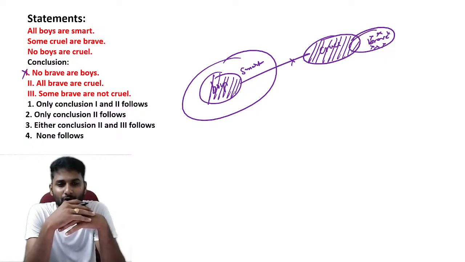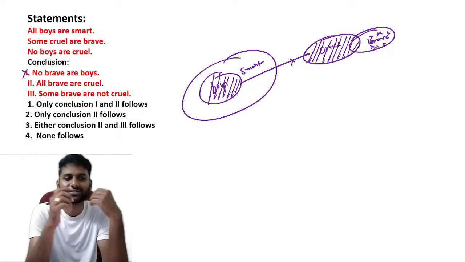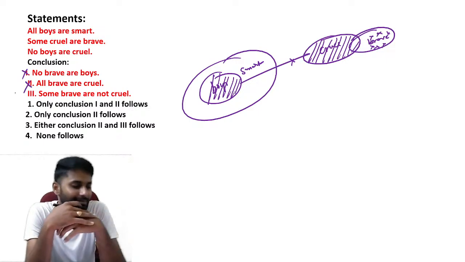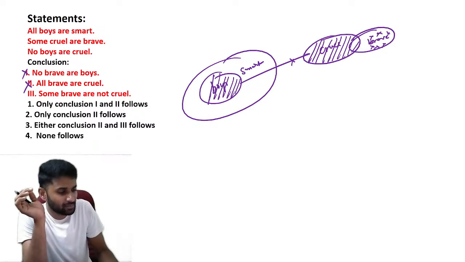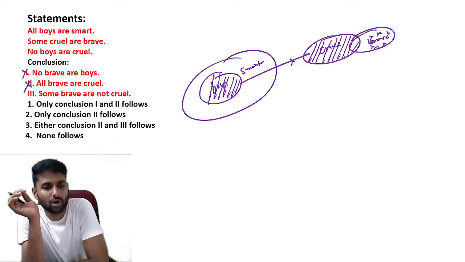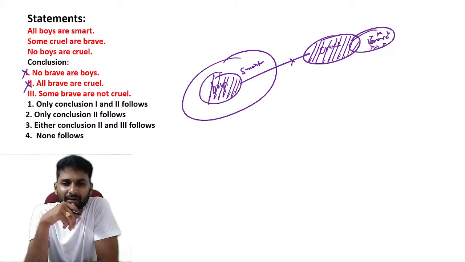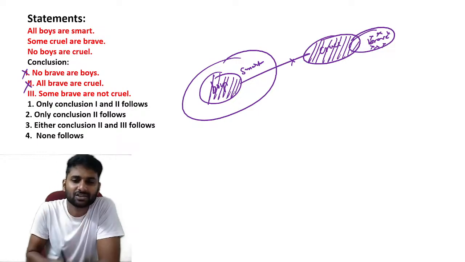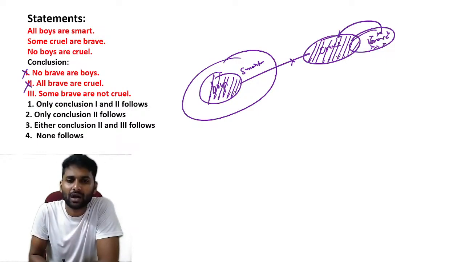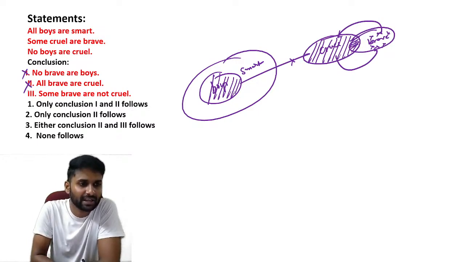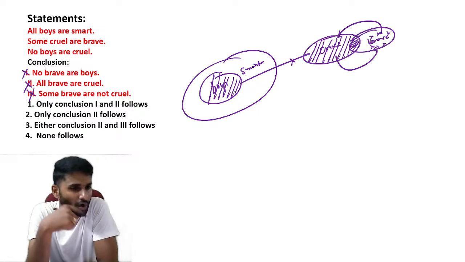So brave and cruel, if you observe, we have a some relation. If it is a some, you never get any all conclusion. Next one, some not conclusion. I told you guys, for any some not conclusion, you have to verify through the all not itself. So all brave are not cruel, is it right? Guys, all brave can be cruel, some brave can be cruel. There is a possibility. See, there is a positive relation between cruel and brave. A positive statement never concludes a negative conclusion. That's why 3 is also wrong.